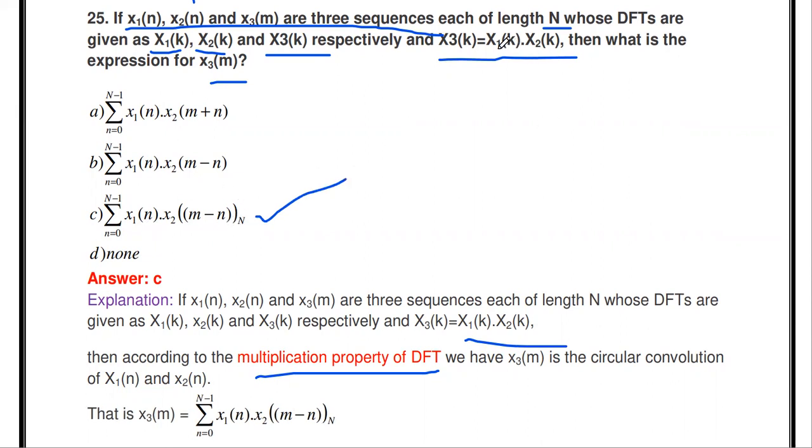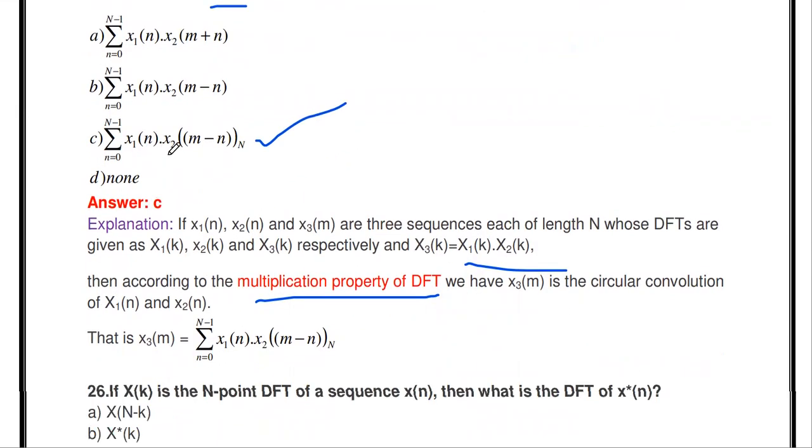In which situation will we get the multiplication of two DFTs? If x3 is a convolution of these two sequences. So what is the convolution of x1 with x2? The circular convolution is summation x1 of n into x2 of m minus n, circular convolution over n.